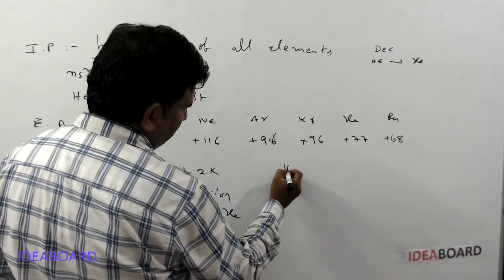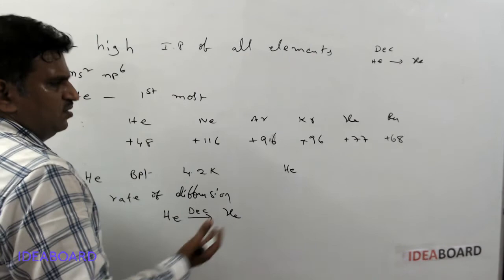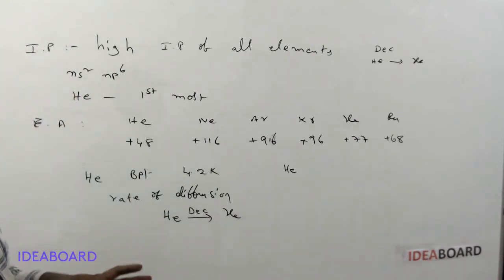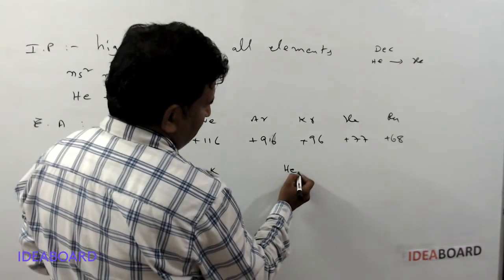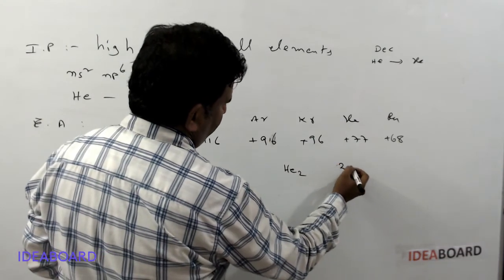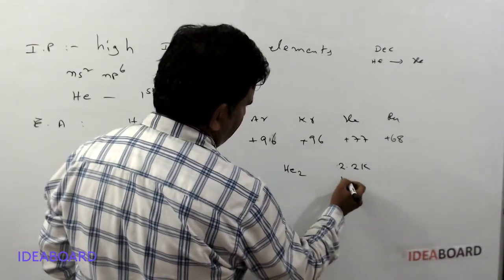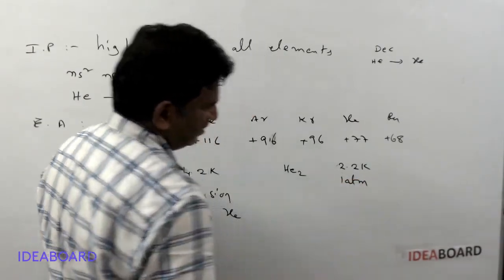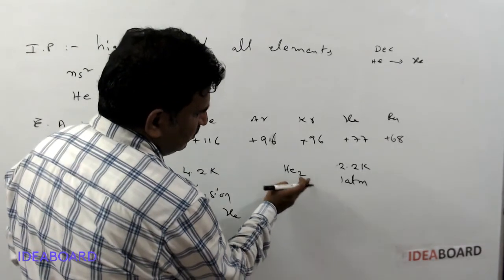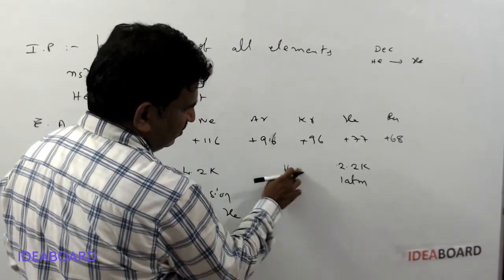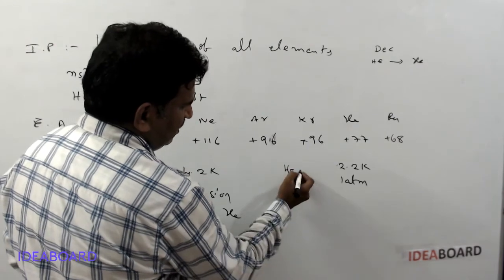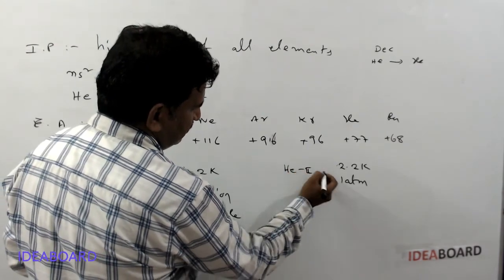And when helium is compressed, means it is condensed to 2.2 Kelvin temperature at 1 atmosphere pressure, we are getting helium 2 liquid. You can write like it is not He2, helium 2 liquid.